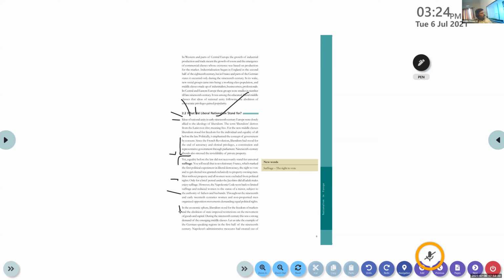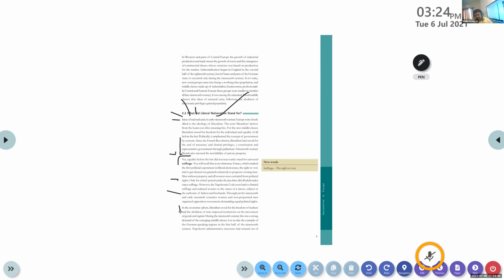That is related to the right to vote. There is no suffrage for non-propertied men and women. Only men with property are able to enjoy political rights, the right to participate in elections and the right to vote.